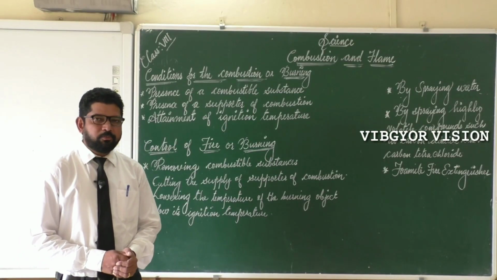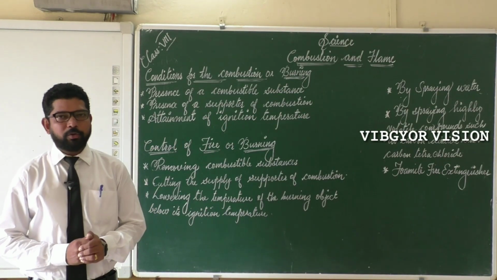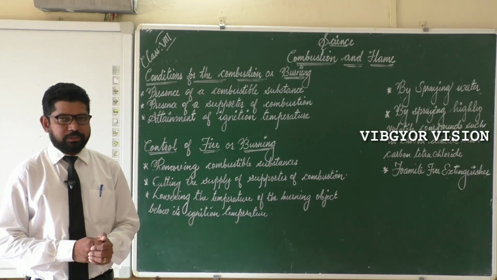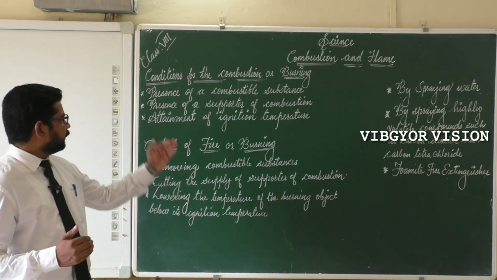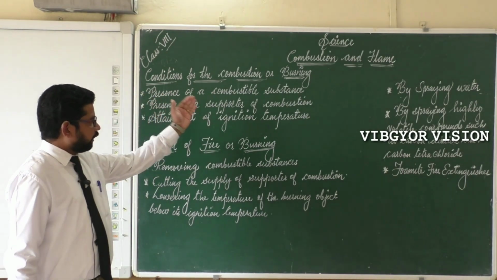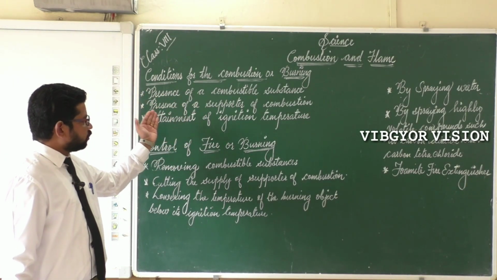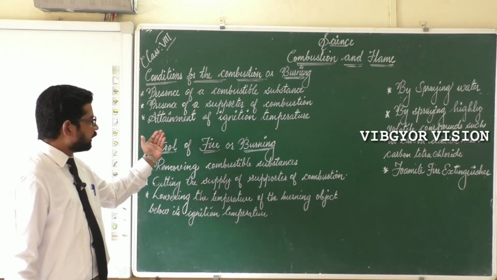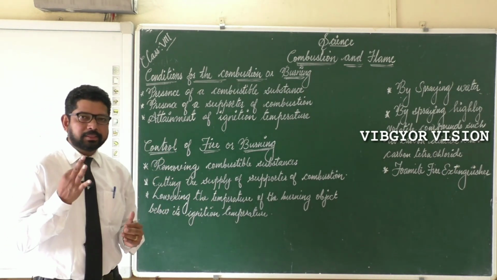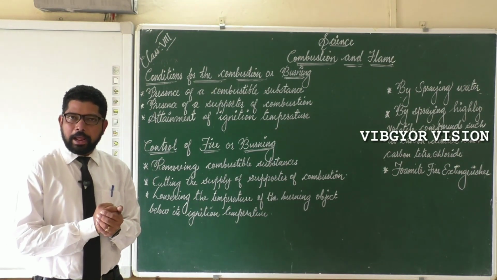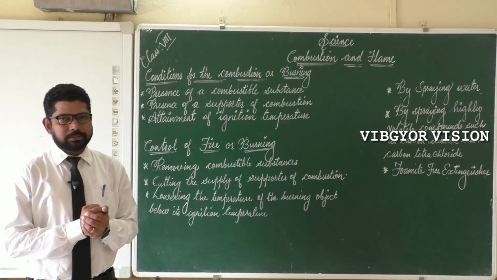Now let's see what are the conditions required for burning or combustion. So what are the conditions required? I have written here, let us see: the presence of a combustible substance, presence of supporter of combustion, and attainment of ignition temperature. These three things are compulsory for combustion to take place.